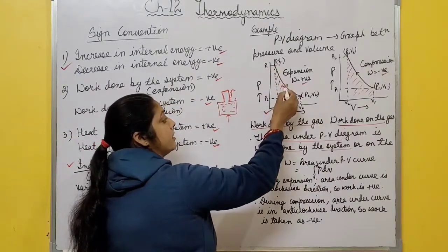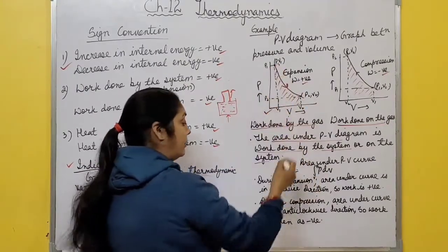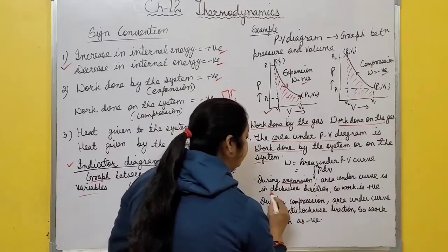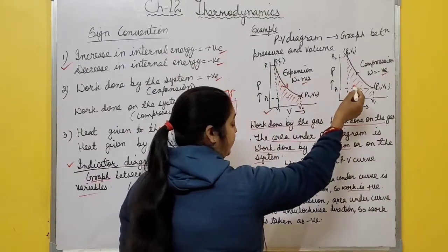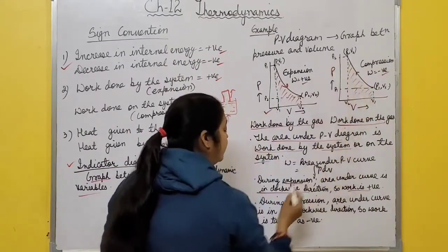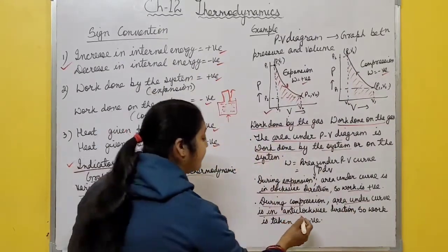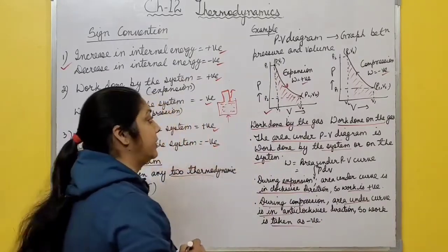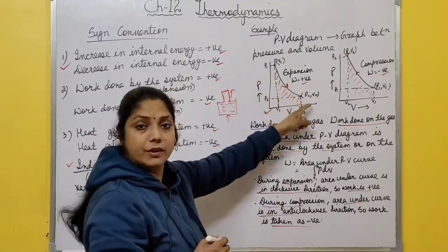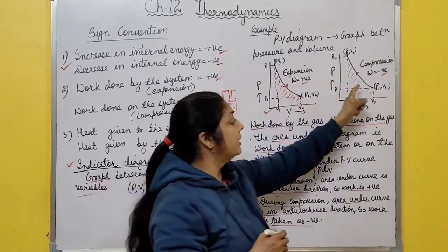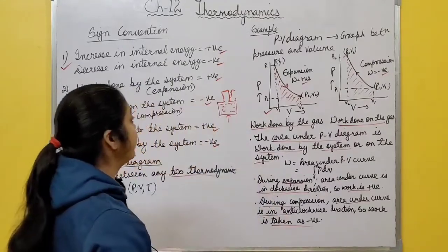Now here this is clockwise. Clockwise means when expansion takes place, the curve is clockwise. So during expansion, area under the PV curve is in clockwise direction, and it is taken as positive. And during compression, this one is anti-clockwise. So during compression, area under the PV diagram is in anti-clockwise direction, and so the work is taken as negative. It means you must remember these points also. During clockwise, the area under the curve is in clockwise direction, the work is positive. When the area is in anti-clockwise direction, you take work done as negative sign. You must remember these points.